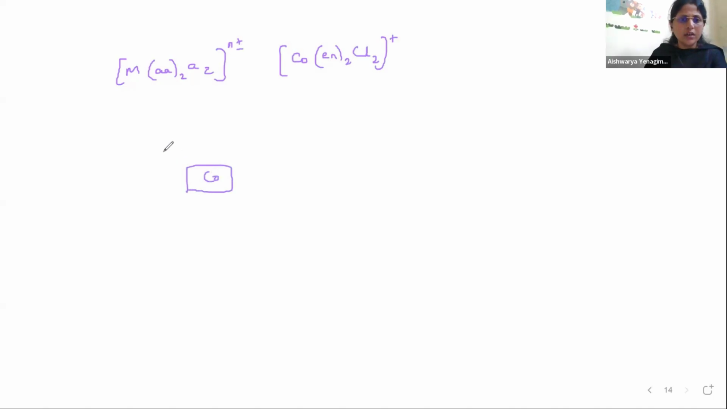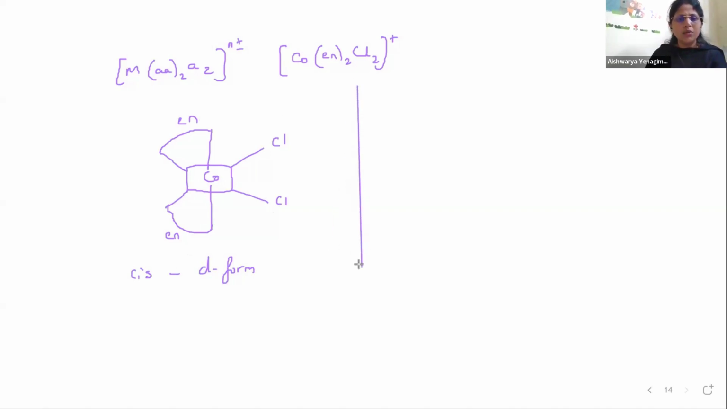So Co at the center, octahedral geometry. Show the octahedral geometry. Okay, fine. So here I'll write Cl, here I'll write Cl. This will be taken by ethylene diamine and this will be taken by ethylene diamine. So this is the D form. And since they are in similar positions, you can say cis D form. Now place the mirror image. Mirror you place and write the mirror image for this.